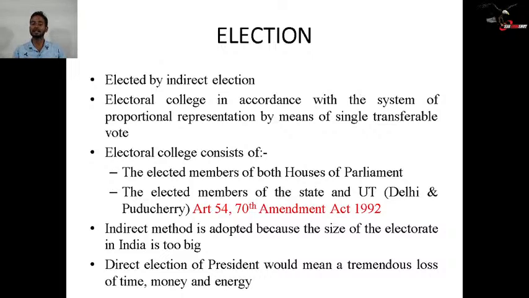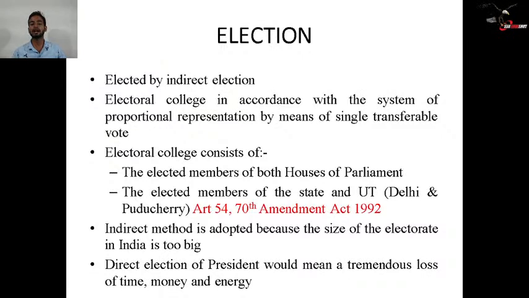Which are the union territories? In Delhi there is a legislative assembly. In Jammu and Kashmir there is a legislative assembly. In Puducherry there is a legislative assembly. But ladies and gentlemen, here one thing you need to keep in mind: in Jammu and Kashmir, it is not yet finalized whether they will participate in the presidential election or not.